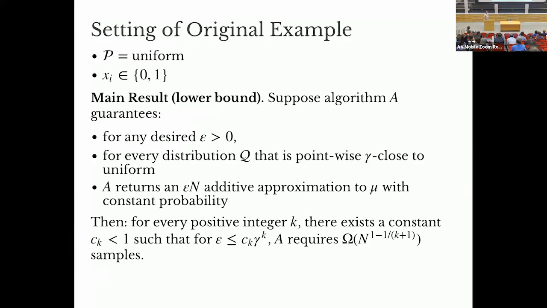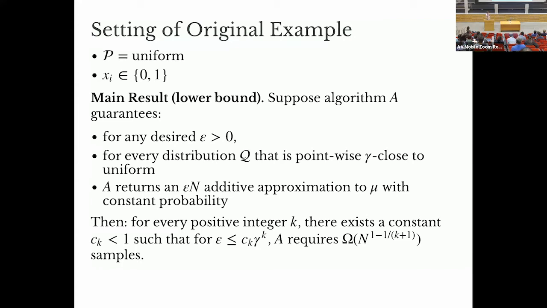Okay, so our lower bound is again for the setting of this concrete example where P is uniform, Xi is in 0, 1. And our main result is as follows. Suppose that we have an algorithm A that guarantees that for any desired epsilon, and for every distribution Q that's pointwise gamma close to P, which is uniform, our algorithm returns an epsilon n additive approximation to mu with some constant probability.